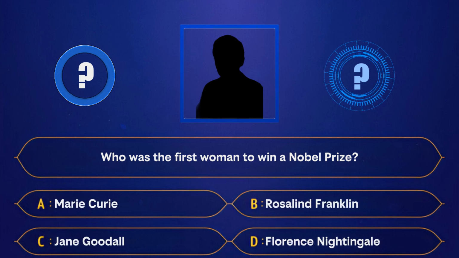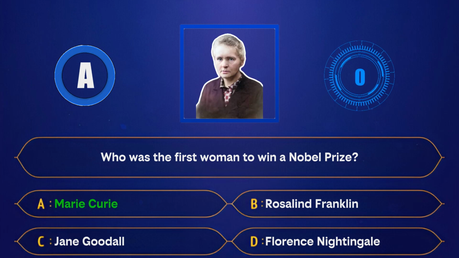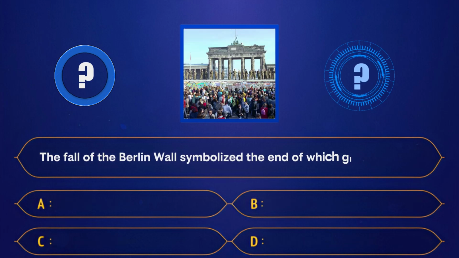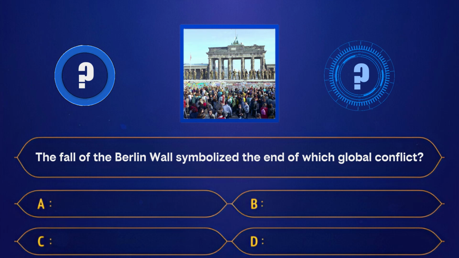A. Marie Curie. B. Rosalind Franklin. C. Jane Goodall. D. Florence Nightingale. Correct answer, Marie Curie. The fall of the Berlin Wall symbolized the end of which global conflict?